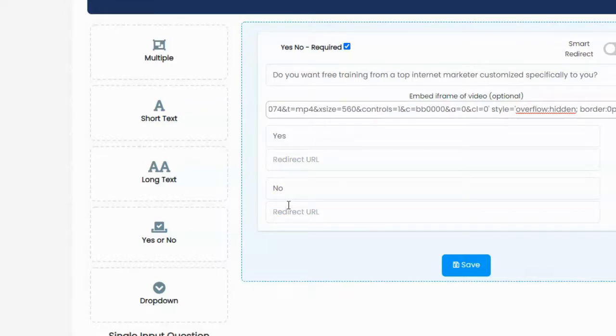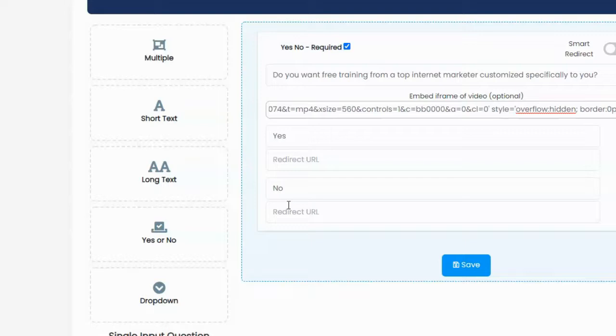Now, that's something that's important to keep in mind when you're planning out your survey. You can redirect people to specific URLs based on the answers to any of the questions, but once you redirect them, that's it. The survey's over. So if you redirect them in the middle of the survey, they will never complete the end of the survey because that redirect ends the survey. So I don't want to redirect them just yet. I just want this question up there so they can see the video.